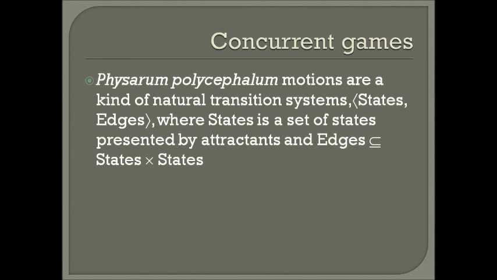Notice that the Physarum polycephalum motions are a kind of natural transition systems: states and edges. The states are a set of states presented by attractants, and an edge is a subset of a Cartesian product of states and states. It is a transition of plasmodium from one attractant to another. The point is that the plasmodium looks for attractants, propagates protoplasmic tubes towards them, feeds on them, and goes on. As a result, a transition system is built up.